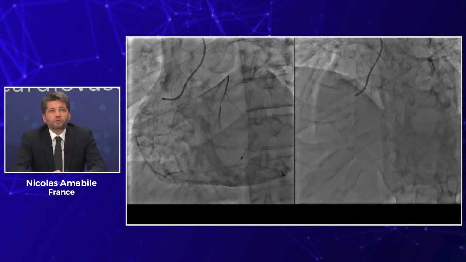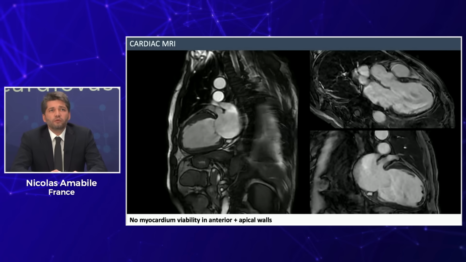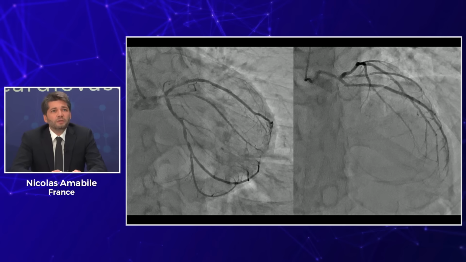In order to guide our strategy, we decided to go for cardiac MRI to assess the presence of any viable myocardium in the anterior wall. And we were quite surprised that there was no viable myocardium in the anterior and the apical walls. So it means that the occlusion of the LAD did not make sense. However, at this point, and based on the angio, I think it's still interesting to discuss the potential options with Goran and Jacek.